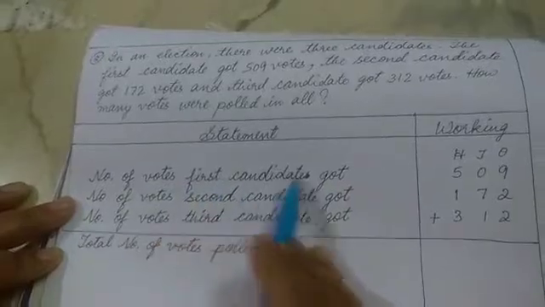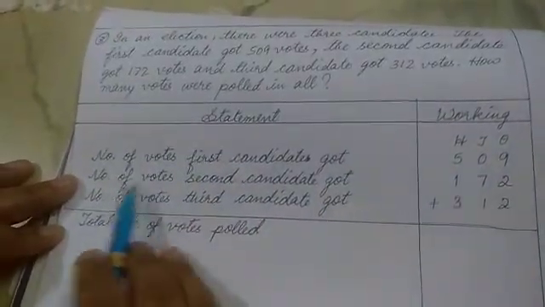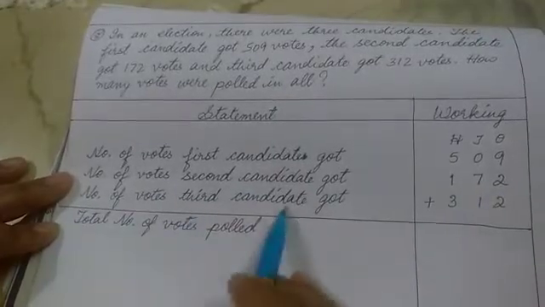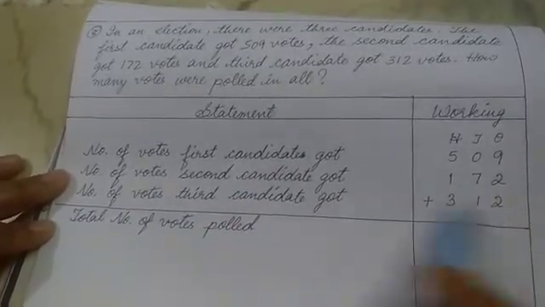Number of votes first candidate got 509. Number of votes second candidate got 172. Number of votes third candidate got it is 312. So total number of votes polled. So now you have to add it.